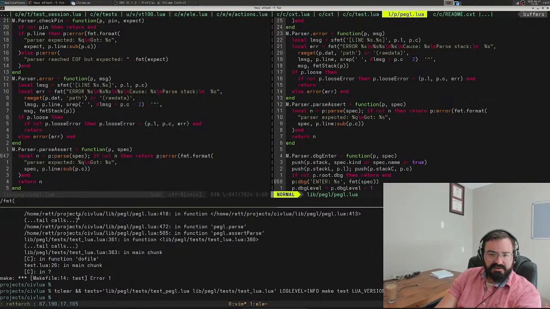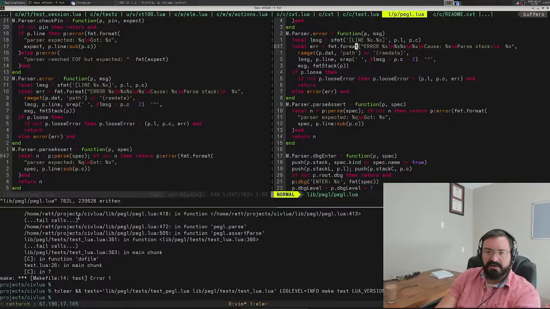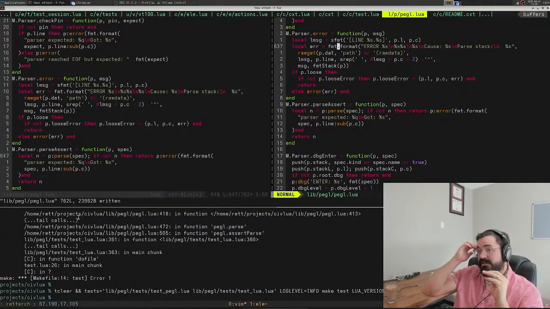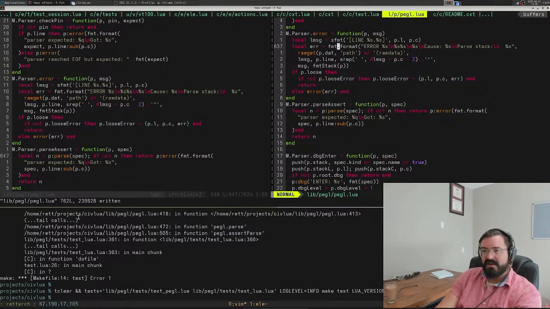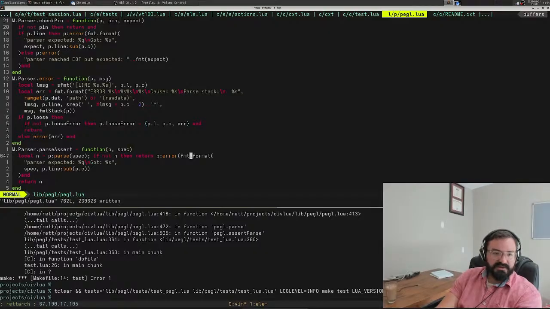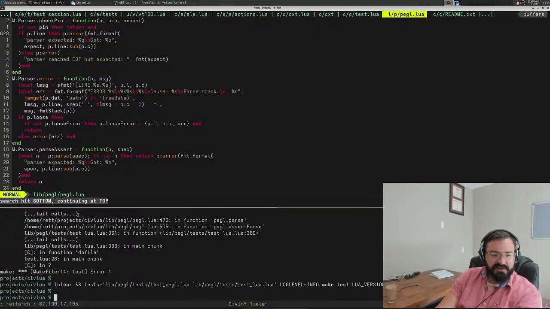And actually, let's do format to format here. I think format will format a single item, and format to format makes string F like formatting. So I'm glad I actually saw that there. All right, that's all the calls to p.error in Peggle itself.